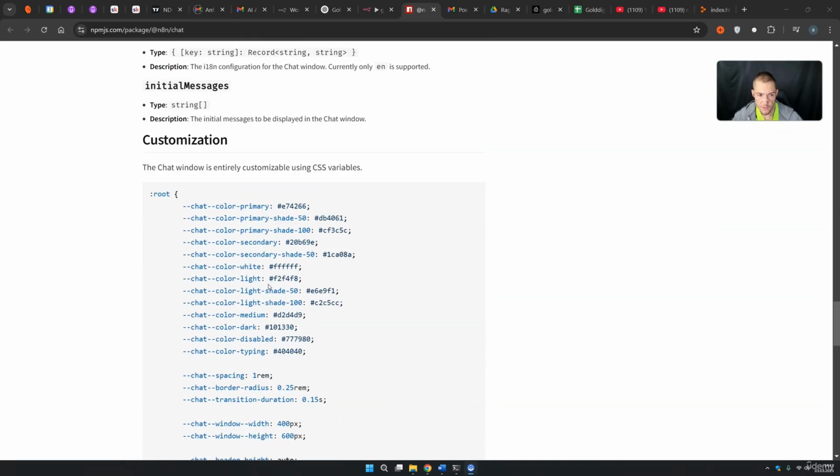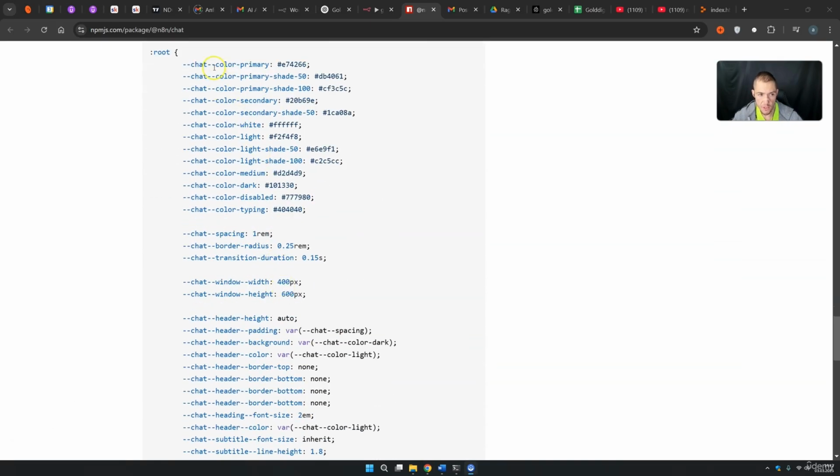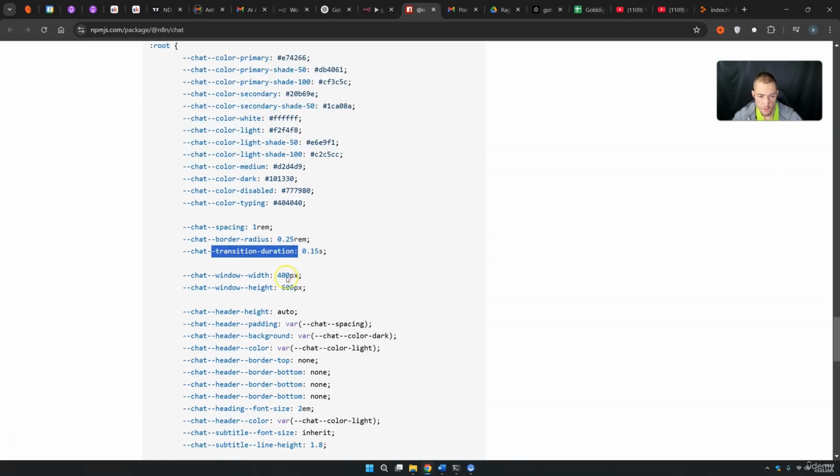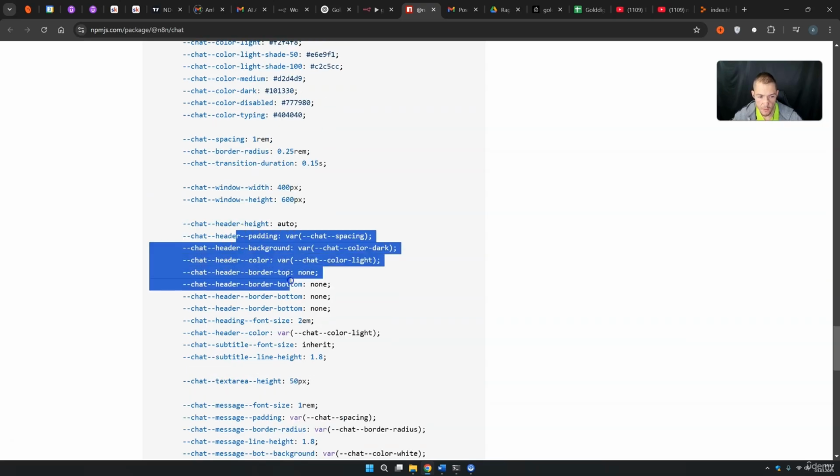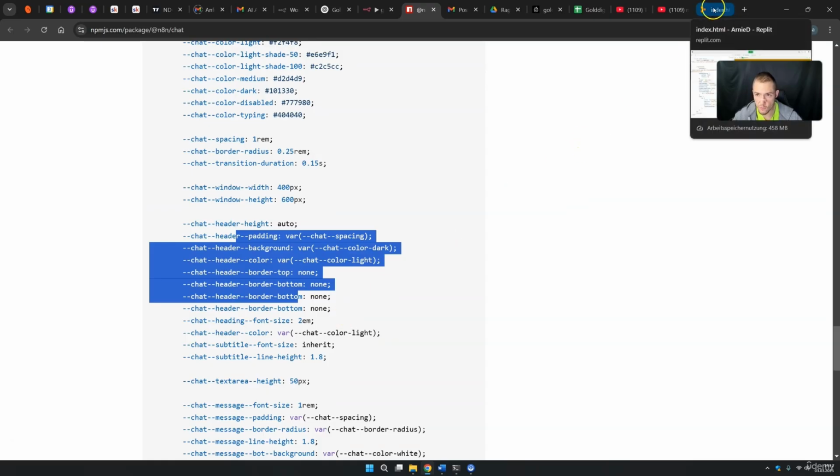In this style sheet you see that you can change everything. You can change all the colors. You can change the spacing. You can change the transition duration. You can change the width and height of your chat window. You can change background information. You can change whatever you want. Right now I want to show you how we can do this.